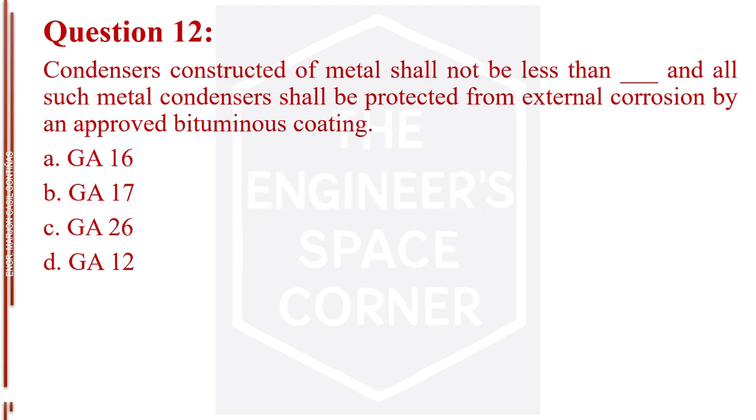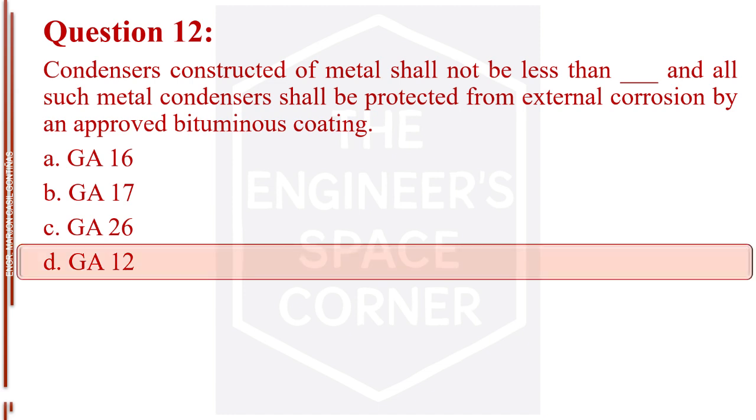Question number 12. Condensers constructed of metal shall not be less than blank, and all such metal condensers shall be protected from external corrosion by an approved bituminous coating. Letter A, gauge 16. Letter B, gauge 17. Letter C, gauge 26. Letter D, gauge 12. The answer is letter D, gauge 12.